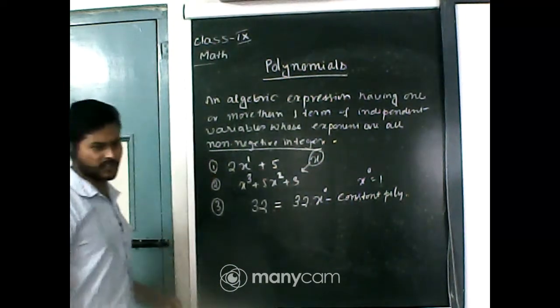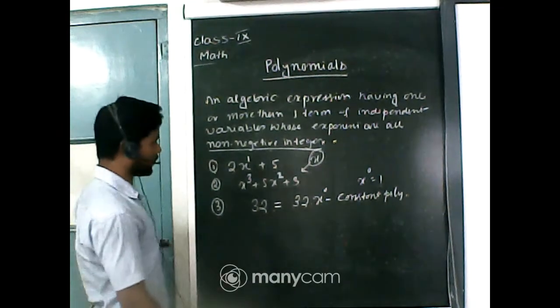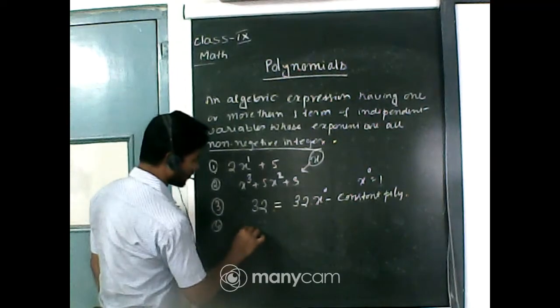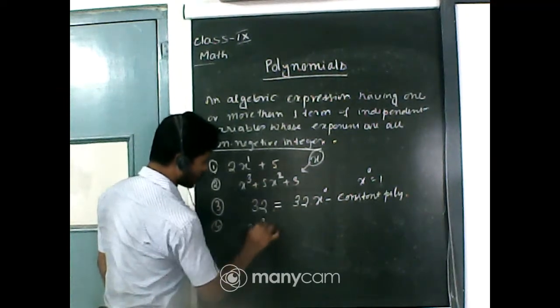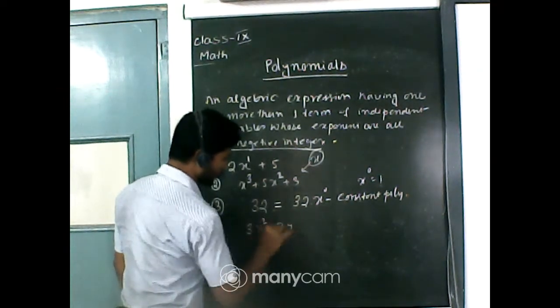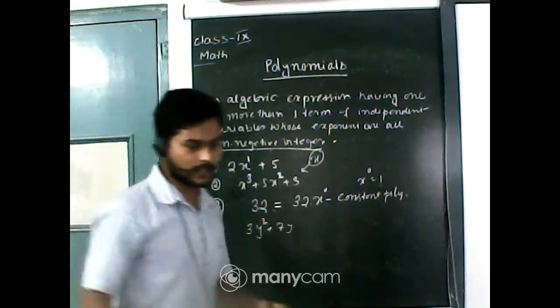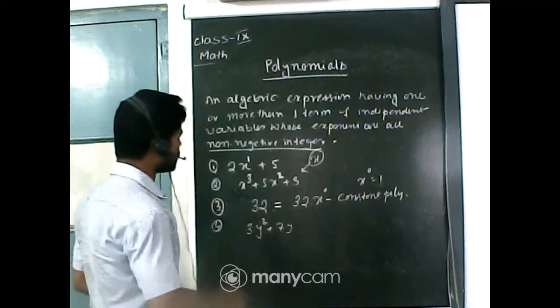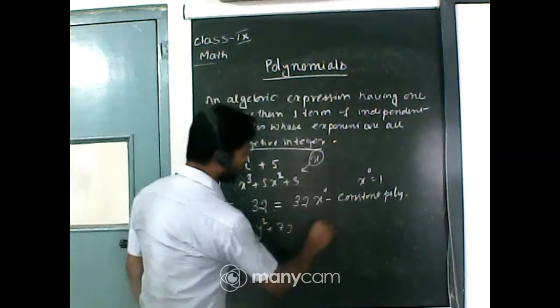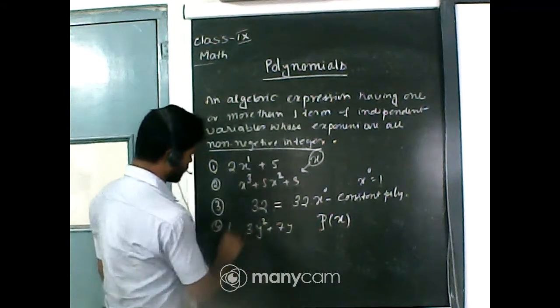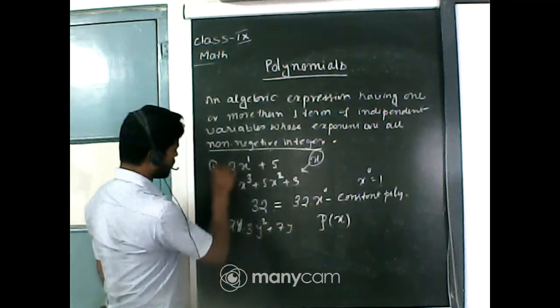Instead of x, we can choose any other variable to make a polynomial. For example, suppose 3y square plus 7y. This is also a polynomial in y. Now look, in general we denote a polynomial by p of the variable, either p of x, or in that case p of y.